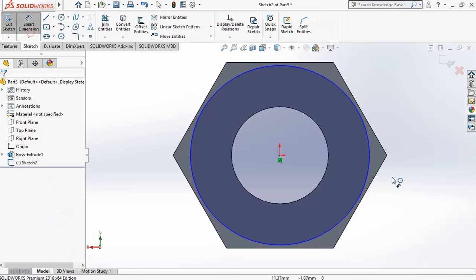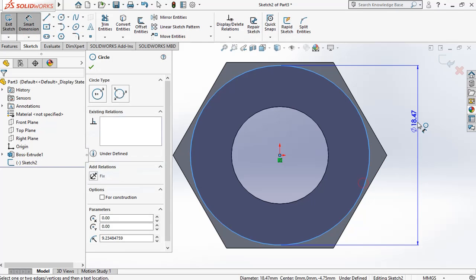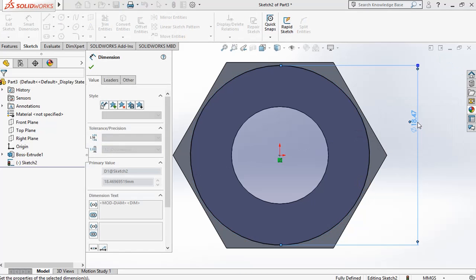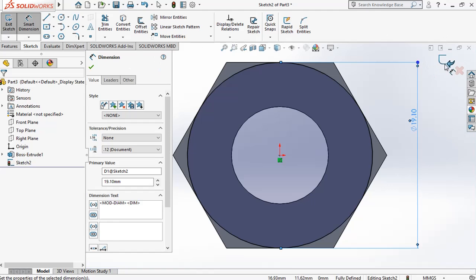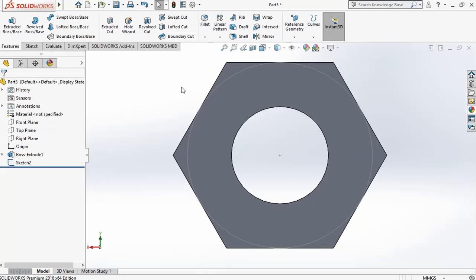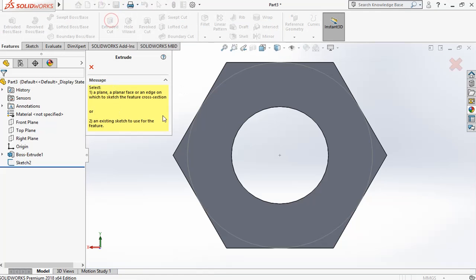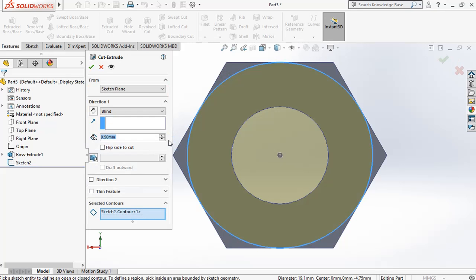The dimension was the previous dimension 19.1. Okay, now go for extruded cut. Select the sketch, and here flip to side cut.